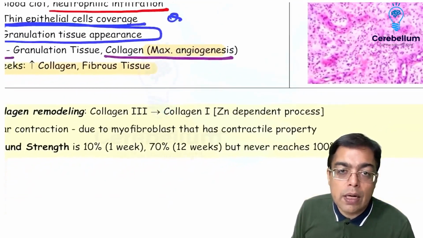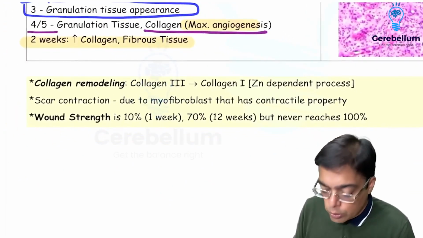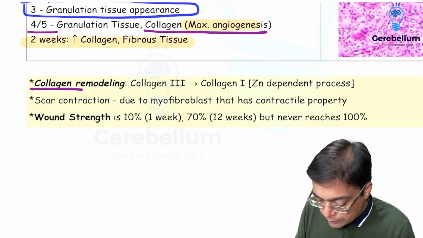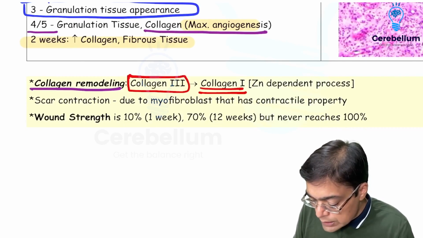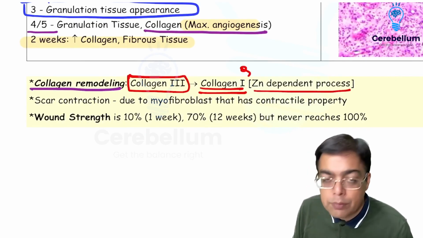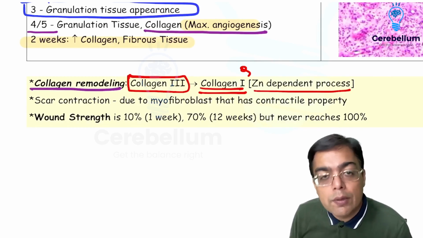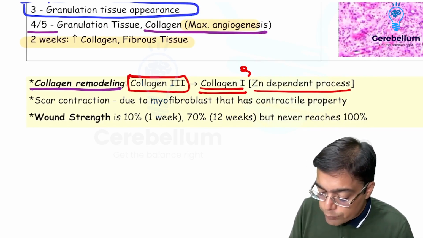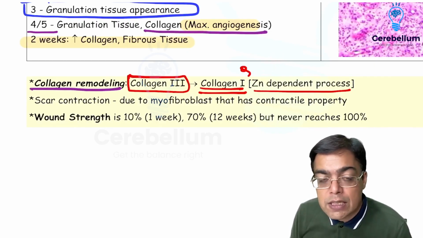Apart from this, there are going to be theoretical questions, as they did in the 2020 exam. They asked about the concept of collagen remodeling. Initially, the collagen deposited is collagen type 3. Over a period of time this is replaced by collagen type 1, which is a zinc dependent process. Why? Because the enzymes involved over here are matrix metalloproteases, so they require a metal. And of course, one of the important cofactors required is zinc, which explains why, if there is a zinc deficiency, the wound healing process cannot take place properly, right?